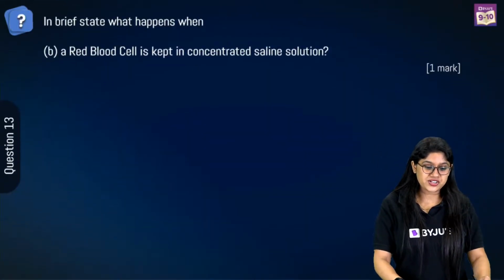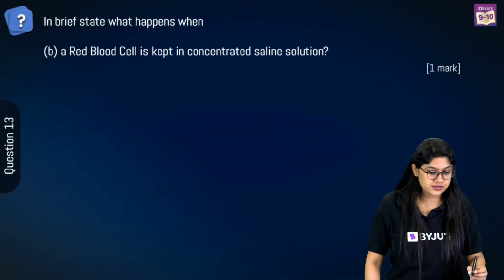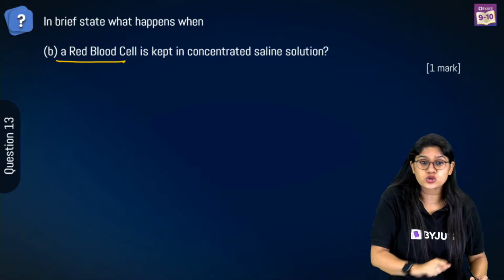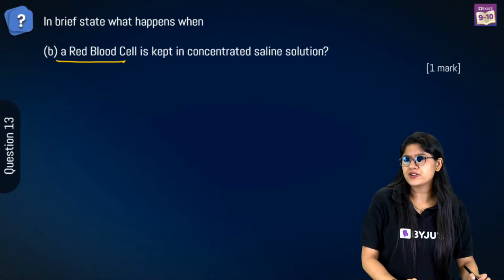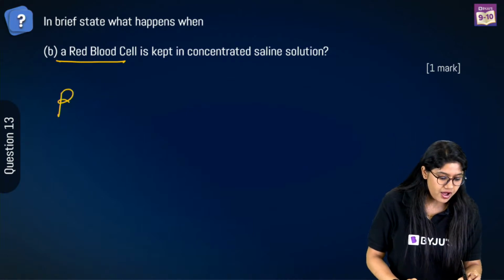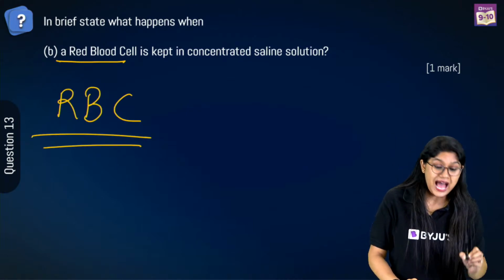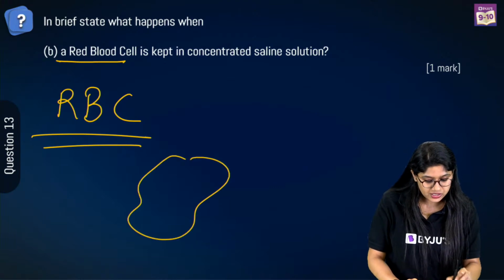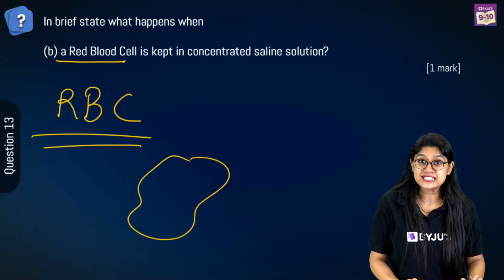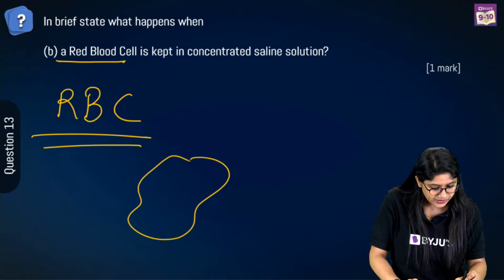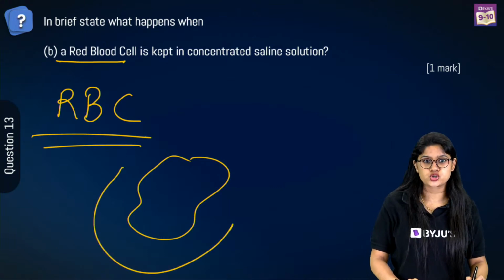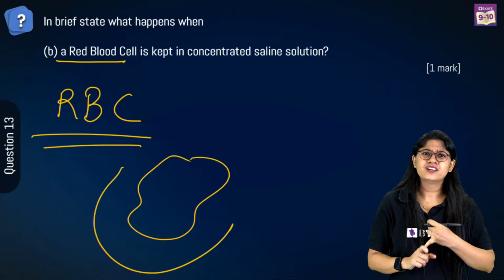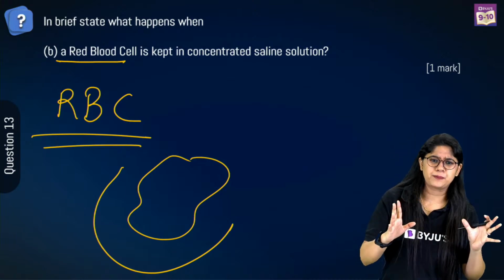Over here we have the next question and we are talking about RBCs. So the red blood cells, if we keep them in a concentrated salt solution, what will happen? There are two important things we have to remember. RBC is an animal cell. In an animal cell, we just have the plasma membrane, right? So what will happen if I keep this cell in a salt solution? Will it shrink? Will it swell up, or nothing will happen?